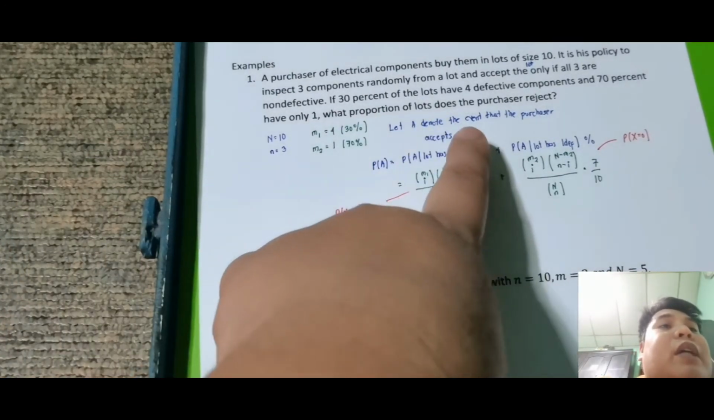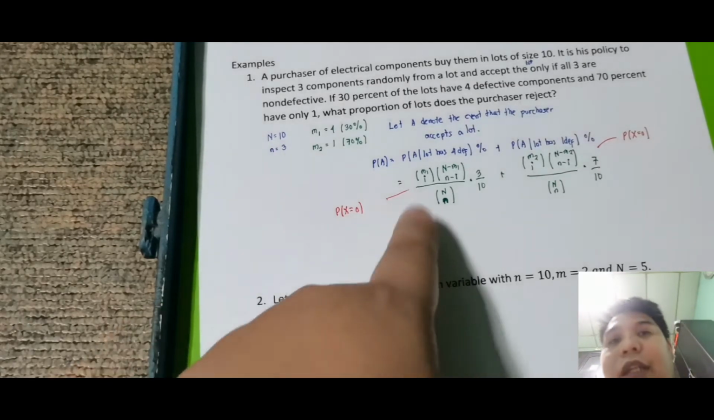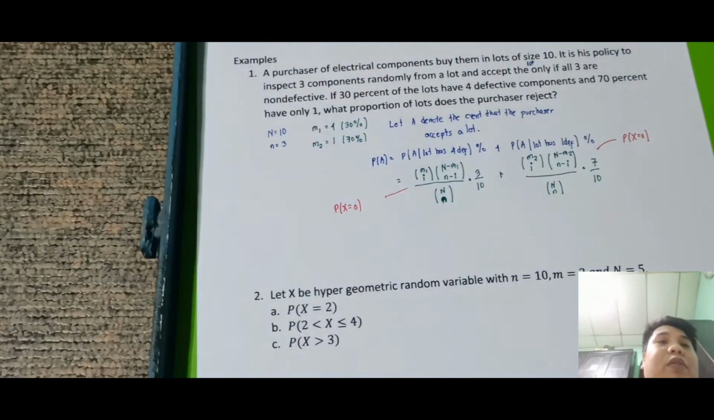So, what proportion of the lot does the purchaser reject? Ikaw, as parang taga-compute sa company, ang goal ko lang, i-assume ko na 0, na walang reject. So nilalagay ko lang yung mga condition na ito yung nangyari. So now, ready tayo i-input yung mga values.